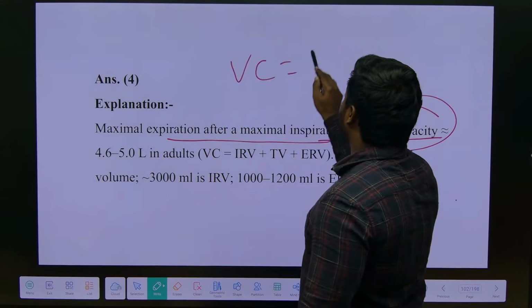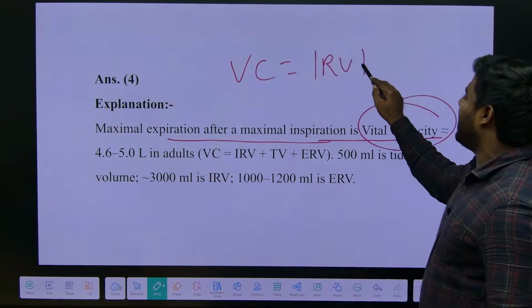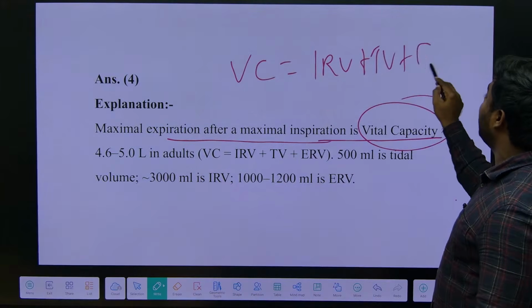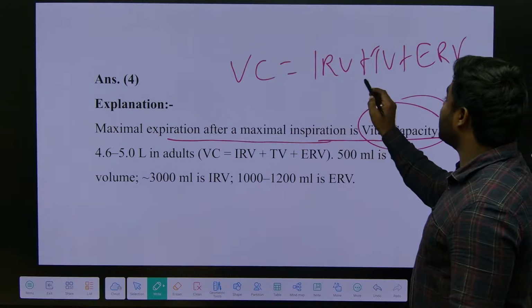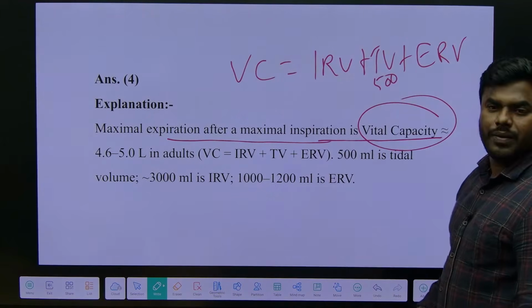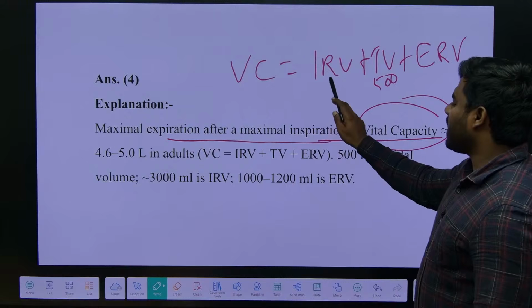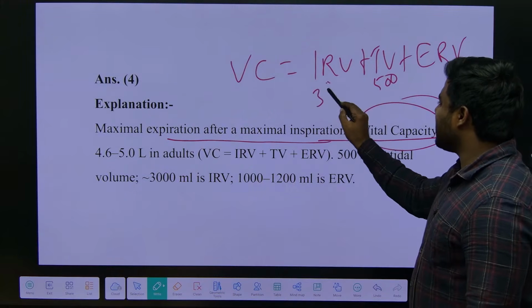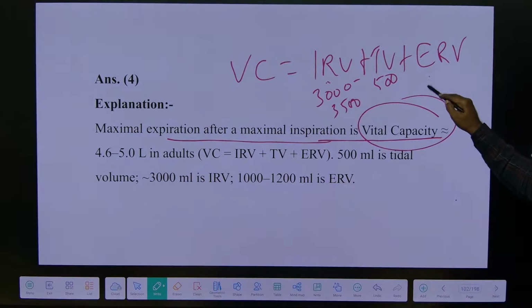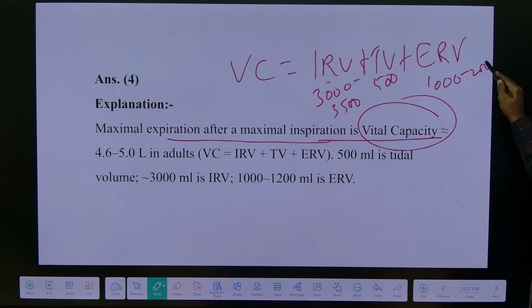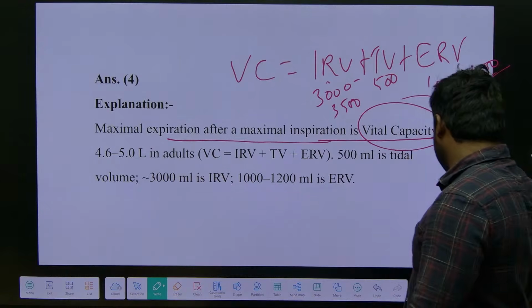So vital capacity can be calculated by IRV plus TV plus ERV. Right. So tidal volume is fixed, which is 500 ml, and this one we can call the IRV. It is 3000 to 3500, again person to person. This is 1000 to 2000, again it will change from person to person, or sometimes 1500, 1200, changing from person to person. Okay. What is the answer given here?